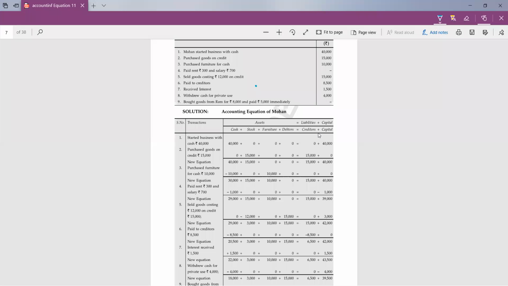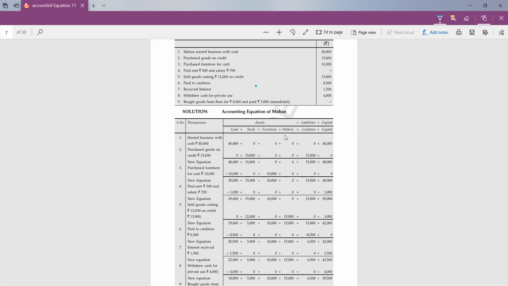So, Mohan started business with cash. In this first transaction, you will write your serial number. First transaction, started business with cash 40,000. So cash 40,000, two accounts are there. We know that cash and capital. So we will write 40,000 in cash and 40,000 in capital.